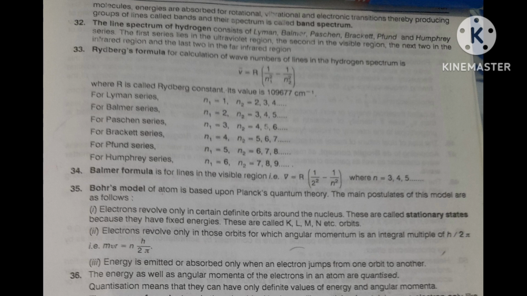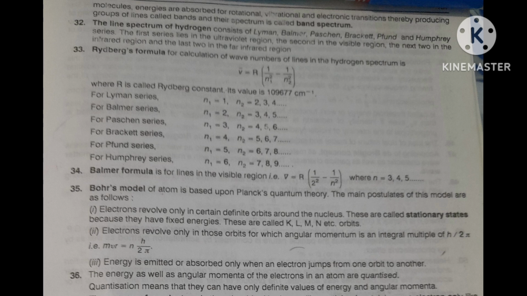Then electrons revolve only in those orbits for which the angular momentum is an integral multiple of h upon 2 pi. Integral multiple of h upon 2 pi means mvr is equal to n, small n, into h upon 2 pi.